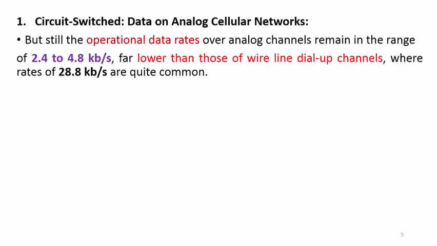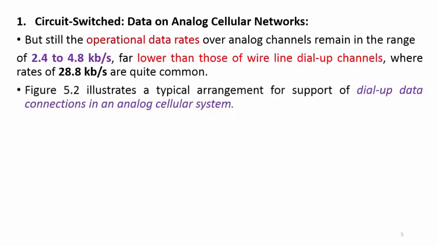So by achieving all these considerations, there are still some limitations. Here the operational data rate over the analog channel remains in the range of 2.4 to 4.8 kbps only, so far lower than that of a wired landline modem based network, where we are getting speeds up to 28.8 kbps.